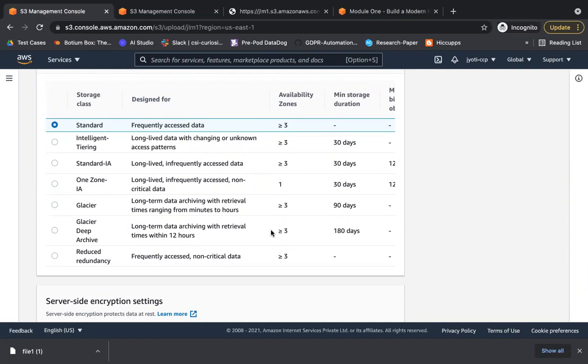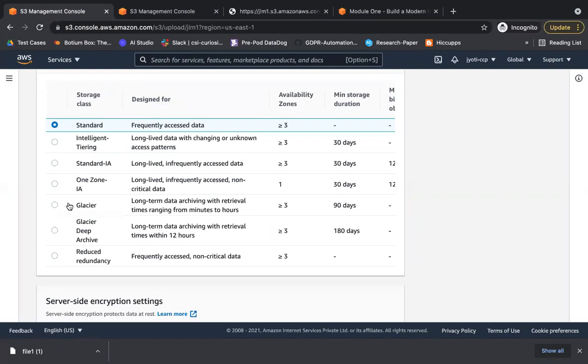Okay. Then second, we talked about versioning, which is if you want to maintain various variants of the object which you are storing. And second advantage, it provides you, if you delete your data accidentally, you can retrieve it. And third, while working on the versioning, we discussed various storage classes, and we talked about what each storage class means and how you are charged and how you can access your data. What is the retrieval type?